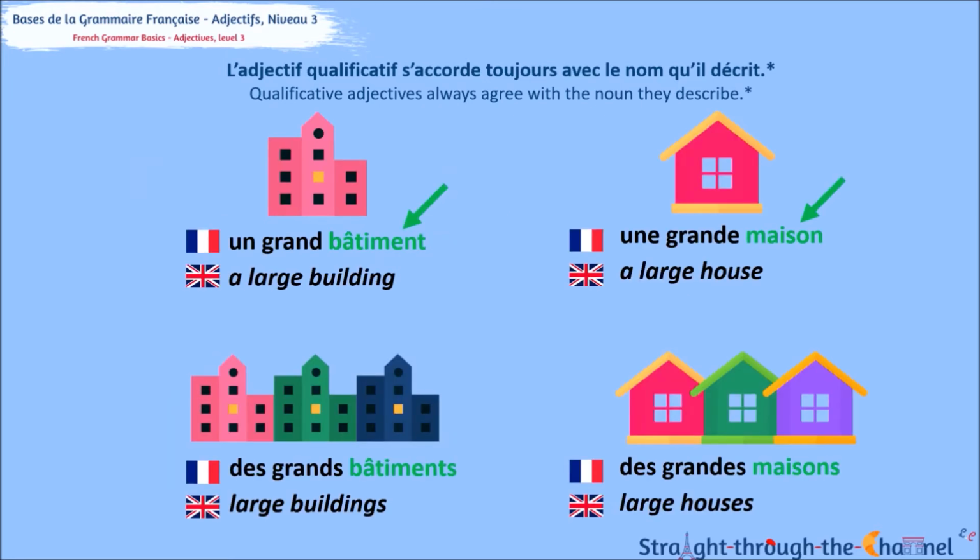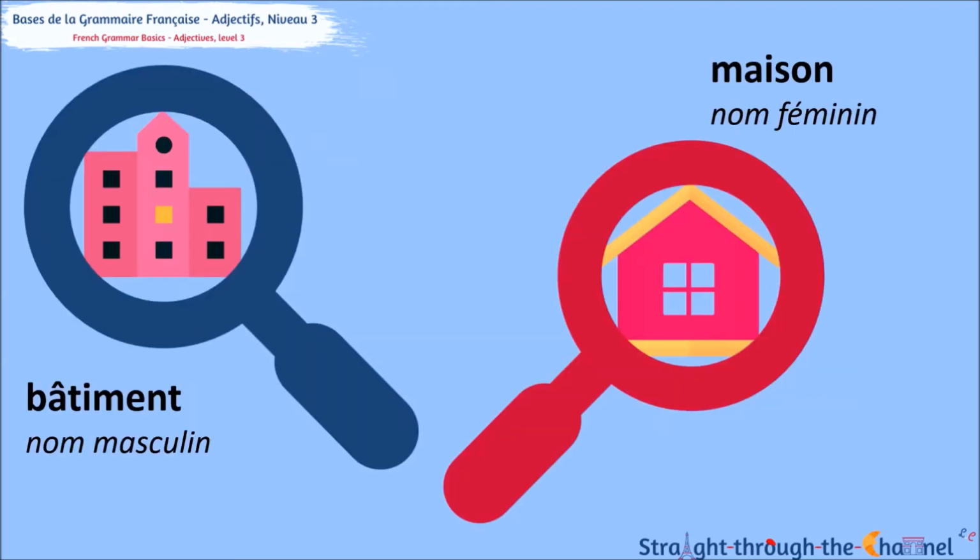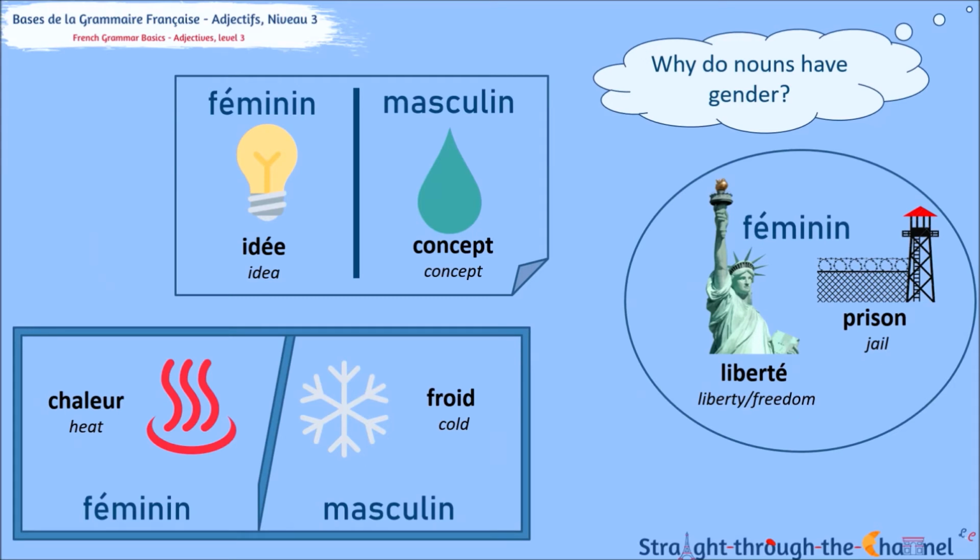If we have a closer look at the two nouns from the examples and look them up in the dictionary, we can find that bâtiment, building, is masculine and maison, house, is feminine. And I can hear you wonder why people would randomly assign gender to nouns such as objects and even concepts and ideas. And I would just say, French people aren't the only ones. Consider yourself lucky, some languages have more than two genders. Yep, doesn't make for a good reason, but that's all I have.